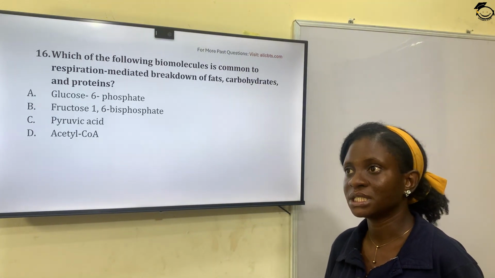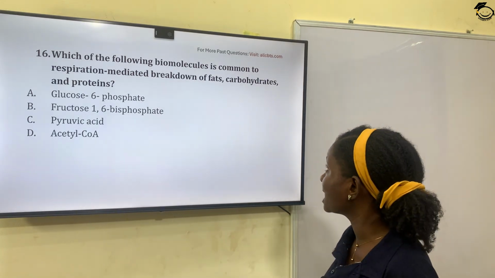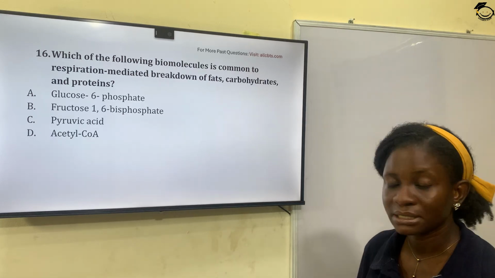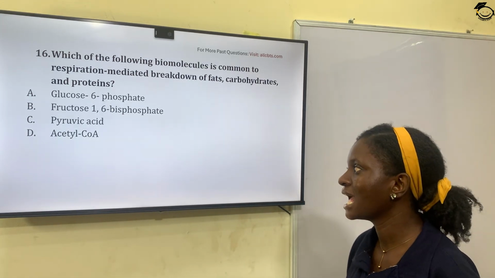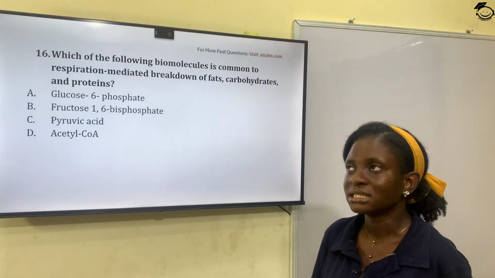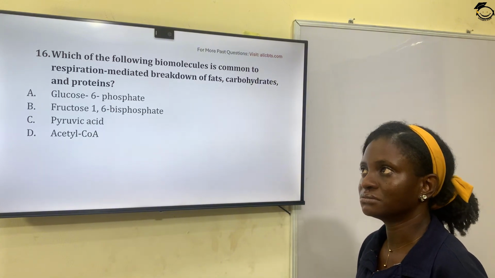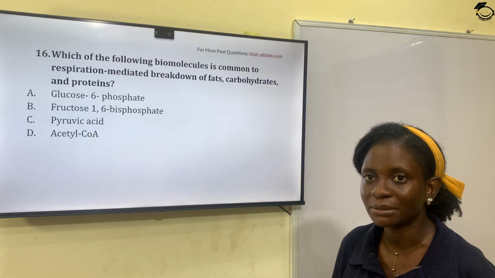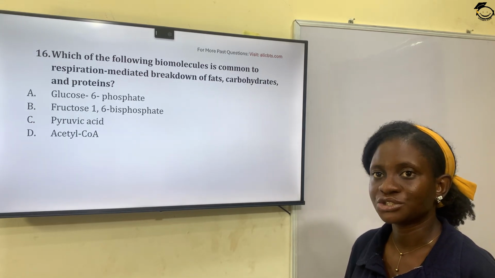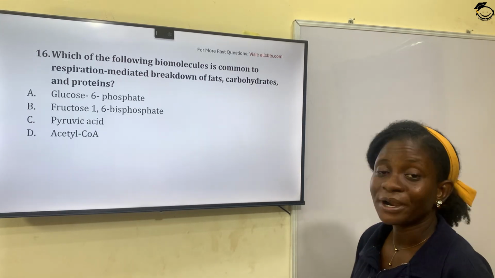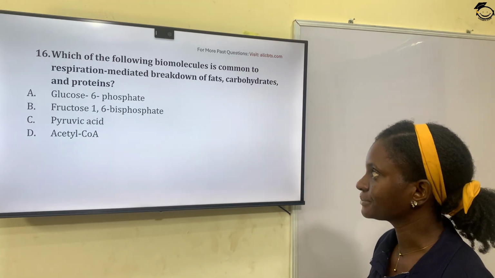Like the pathway for fat, acetylcholine is generated in protein amino acids breakdown. Acetylcholine is also generated, and this acetylcholine is now used as a starting material in respiration pathway, for example, Krebs cycle and electron transport chain. So the correct answer is option D, acetylcholine.